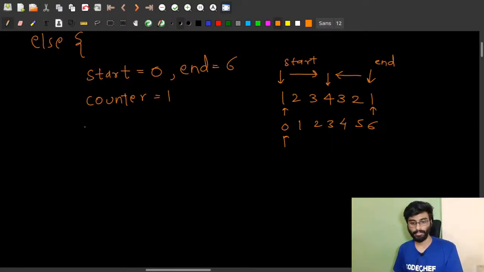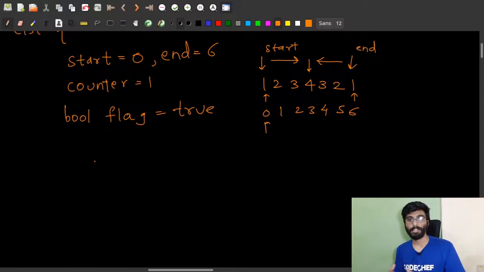Now let's create a boolean flag to store whether our strip is valid or not. Initially it should be true. Now we have to start running our loop, where we will be incrementing our start from the left till the center, and we will decrement our end from the right to the center. We will run this loop and check whether the strip is valid till now or not.